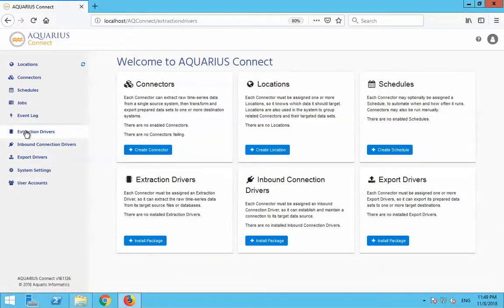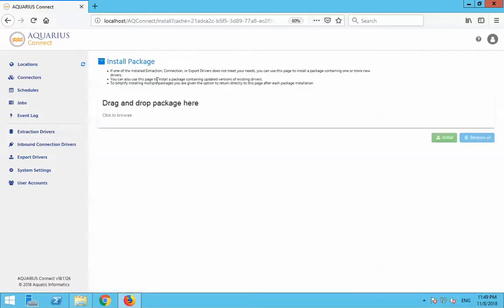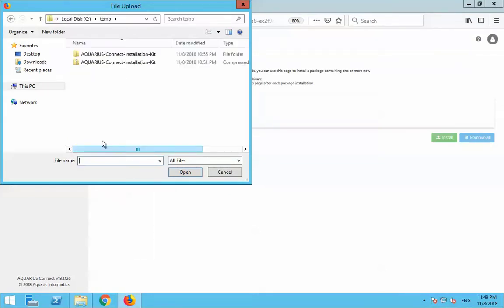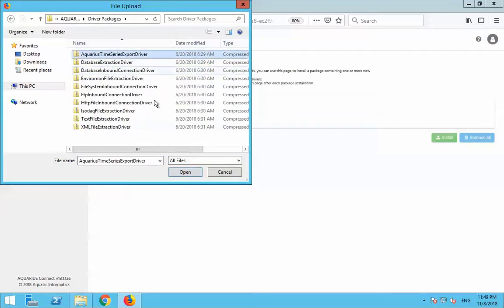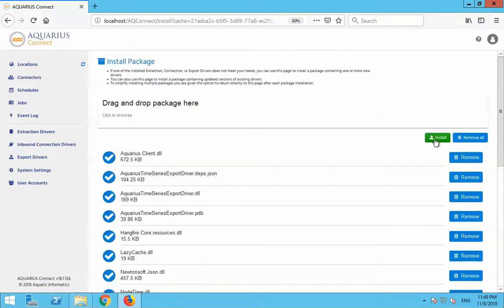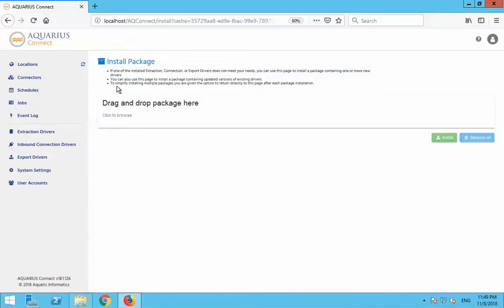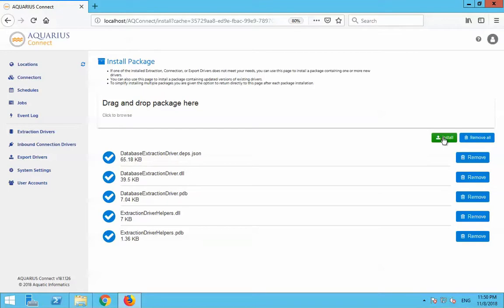I'll go to any one of these driver menus in the application. I'll click the Install Package button, and I'll click this link, browse, and find that driver packages folder, do the first one, and there it is. I click the green Install button, and there we have one driver. We're basically going to continue that sequence for each of those zip files.